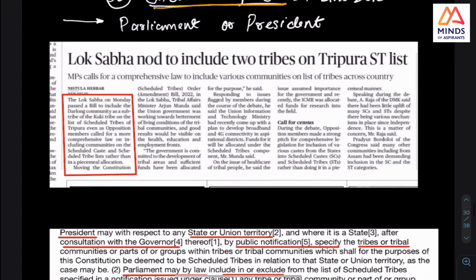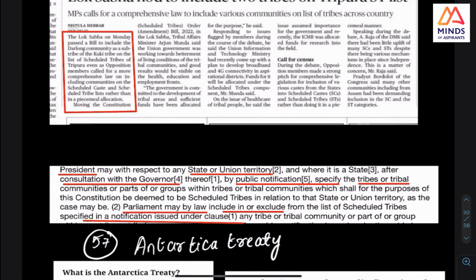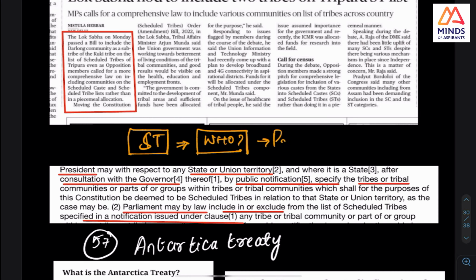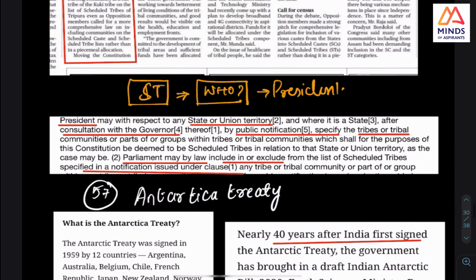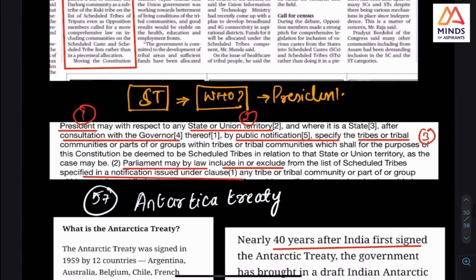And one more thing I want you to check is inclusion in the Constitution, scheduled tribes. In anthropology also it comes. Scheduled tribes, who can announce? That is the point. The president, by order, with respect to each state. The president may, with respect to any state or territory, in consultation with the governor, specify by notification. But after the list is done, Parliament comes in here.